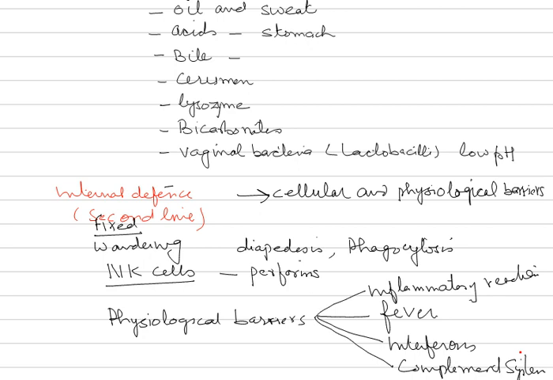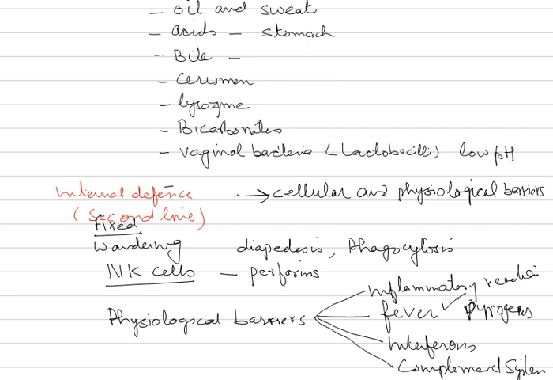The next physiological barrier is fever. Well, we all know fever is often the result of infection and is caused by release of chemicals which are called pyrogens from damaged tissue and the cells involved in inflammation. So these pyrogens are released, they are chemicals.